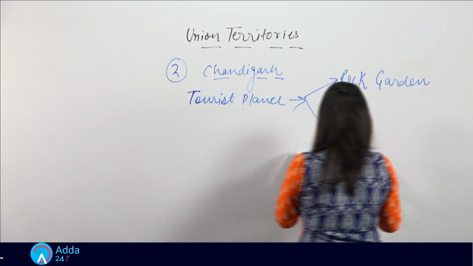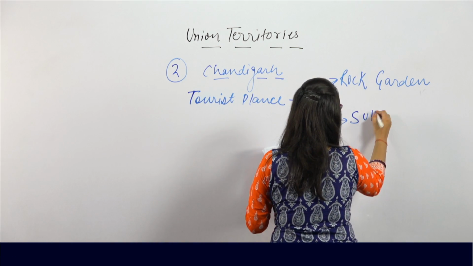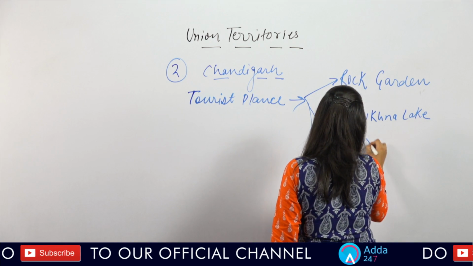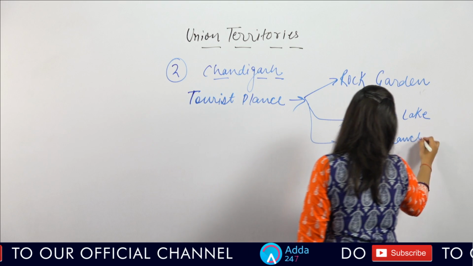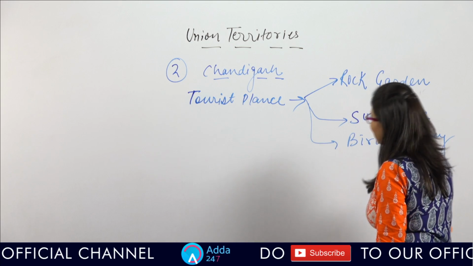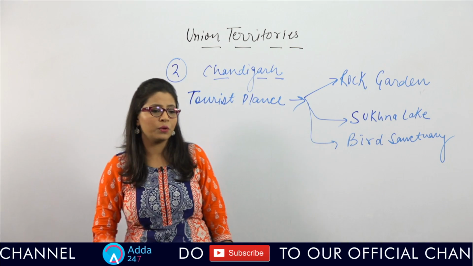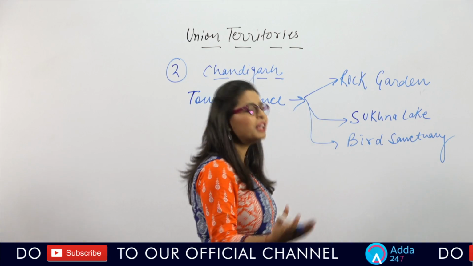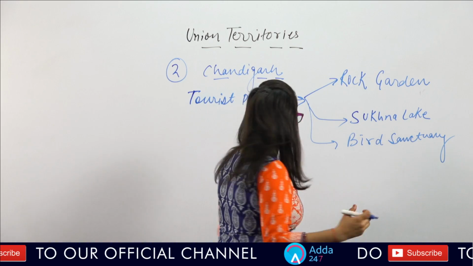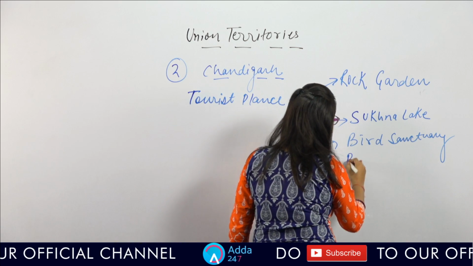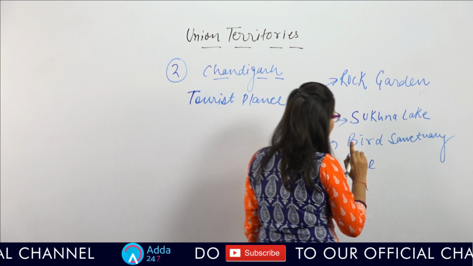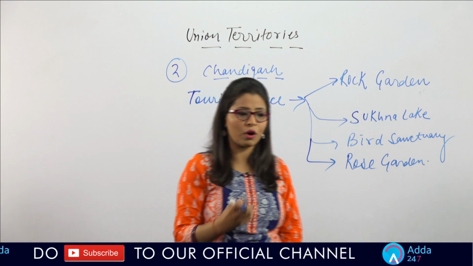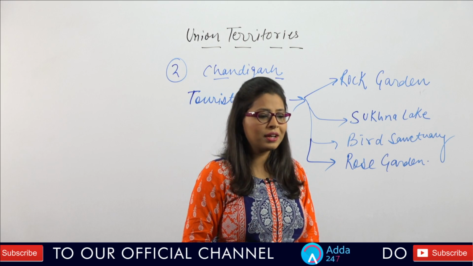Fine. Next is Sukhna Lake, and you will find a bird sanctuary here, which is famous for various species of birds. Many students are also saying a special garden, which is the Rose Garden. Yes, these are some places of the union territory Chandigarh.